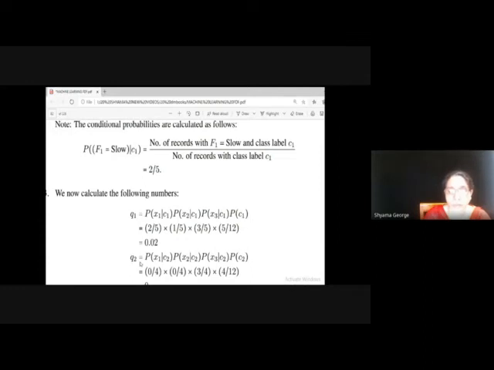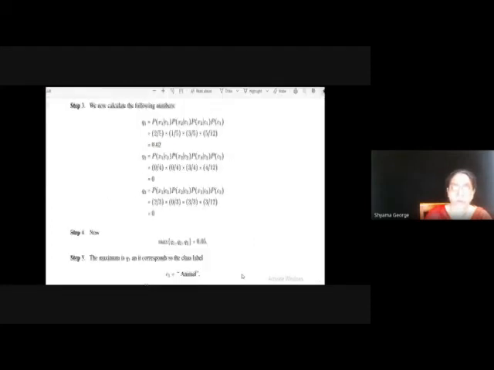Similarly, we can find out the value Q2, which is for the second class. That is probability of x1 given C2 into x2 given C2 into x3 given C2 into probability of C2. That is 0 by 4 into 0 by 4 into 3 by 4 into 4 by 10, which is 0. And we can find out Q3. Q3 is probability of x1 given C3 into probability of x2 given C3 into probability of x3 given C3 into probability of C3. So 2 by 3 into 0 by 3 into 3 by 3 into 3 by 12. 3 by 12 is the probability for the class 3.